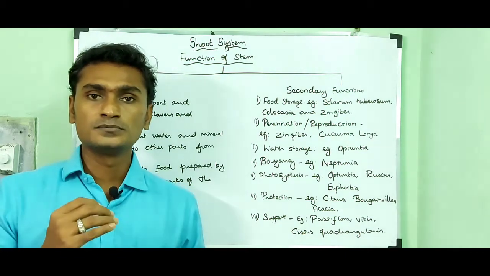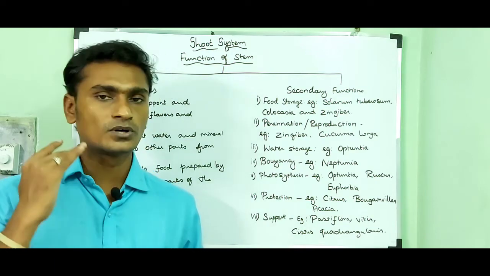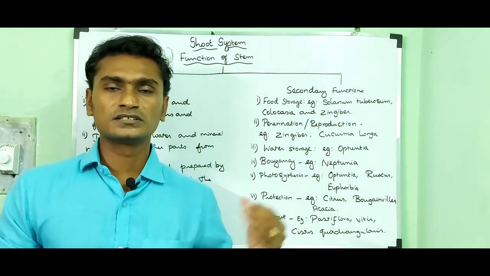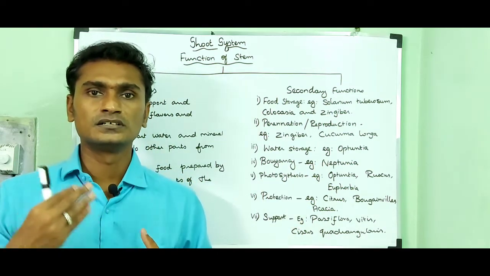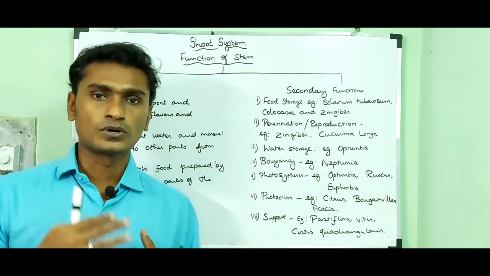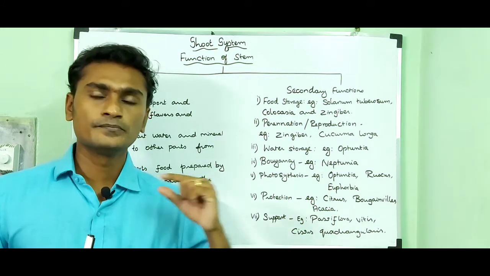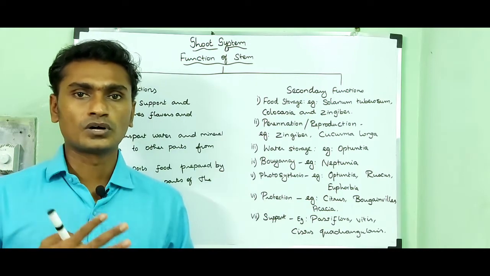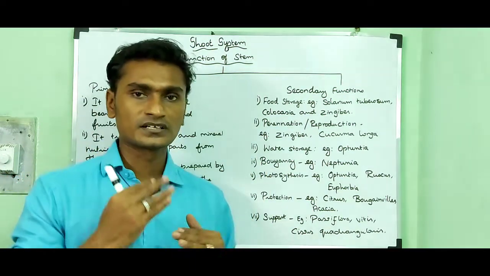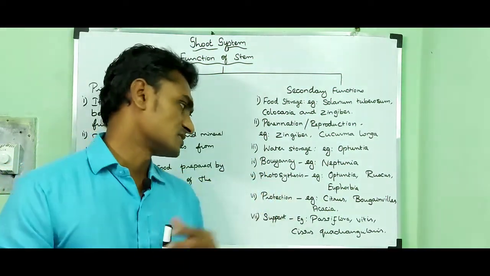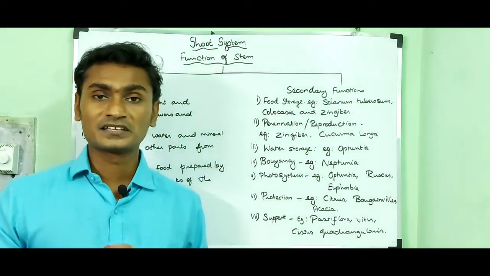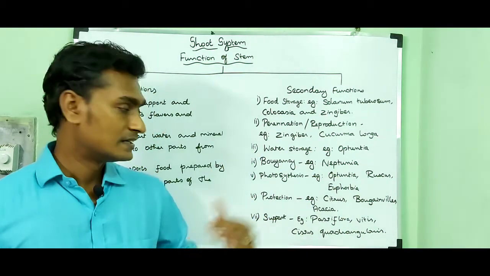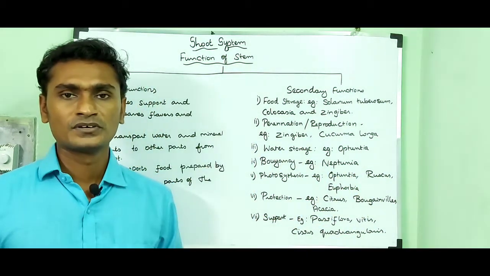Then buoyancy. Buoyancy means the stem helps to float. The stem helps the plant to float in the water. சரிங்களா? Example Neptunia. Neptunia வந்து பாத்தீங்கன்னா it is available in pond or lake waters. So the stem helps the plant to float in the water. சரிங்களா? buoyancy மிதக்கிறதுக்கு யூஸ் ஆகுது. Then photosynthesis. So the stem gets modified and it can act as a leaf. Example opuntia, ruscus, euphorbia. சரிங்களா?